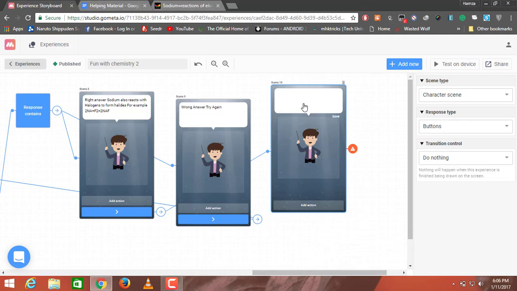Well, so now I'm gonna write, following the example: what would be the product when sodium reacts with iodine and bromine?